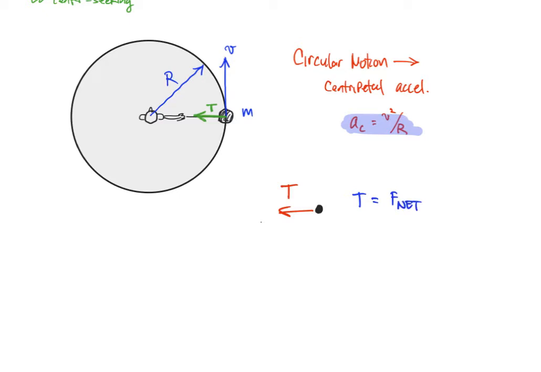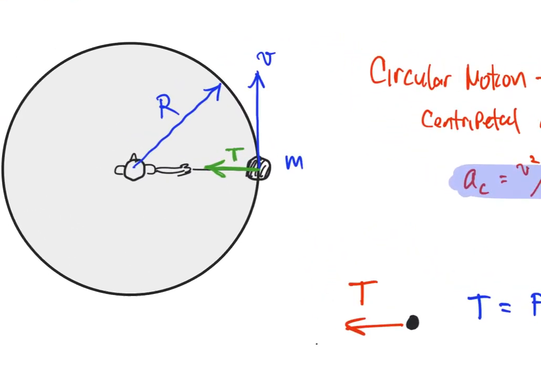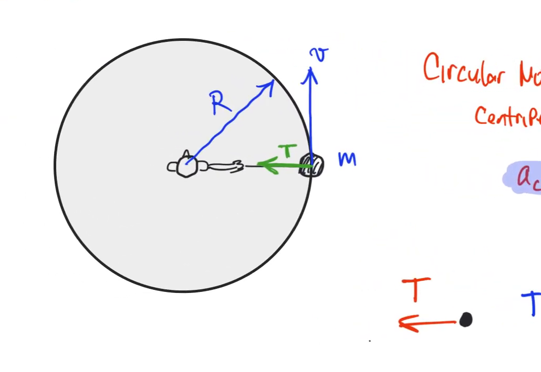And maybe I'll just mention very, very briefly, sometimes there's a temptation here. Students think that there should be some outward force. Sometimes some students want to draw an arrow this way because they think, oh, well, it feels in my hand like that mass is trying to come flying out of my hand. So they think, oh, there's got to be some kind of an outward force. And sometimes they even give it a name.